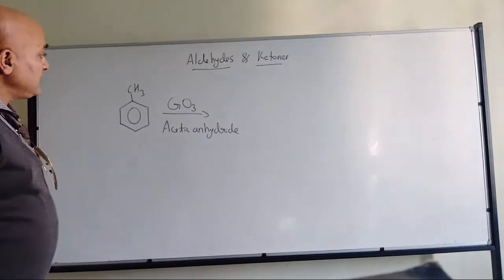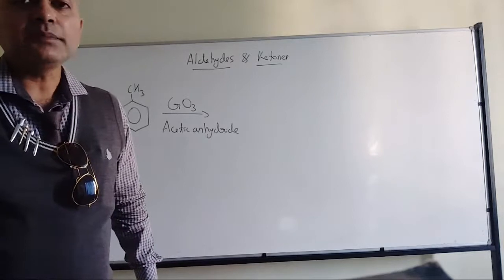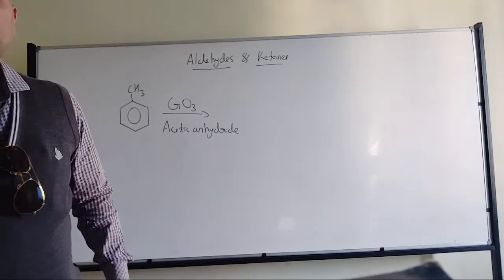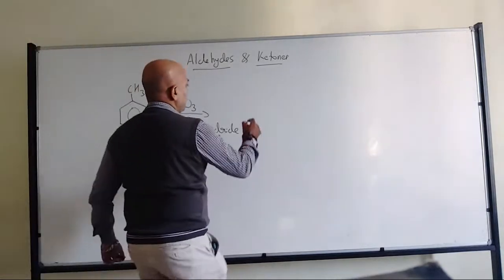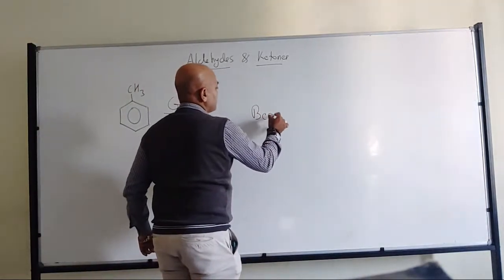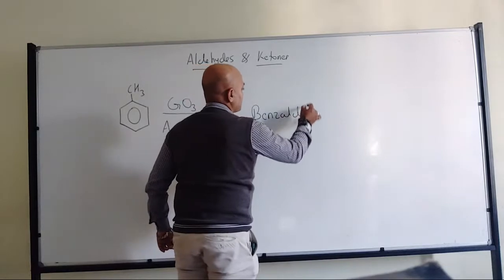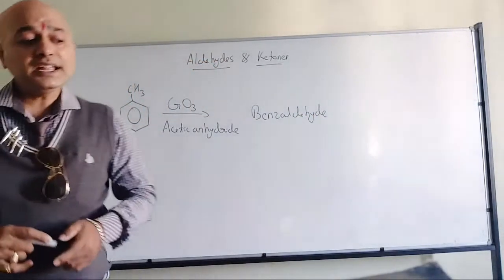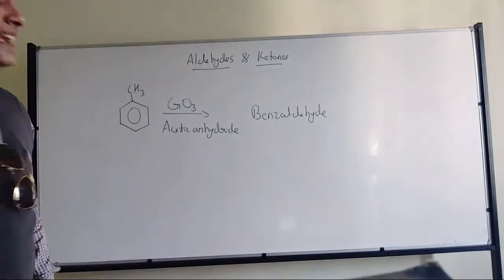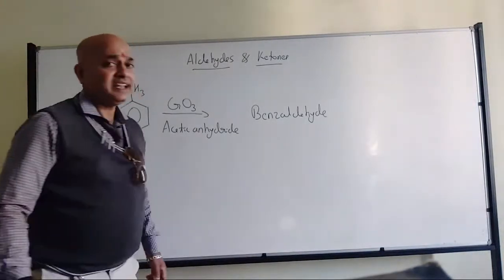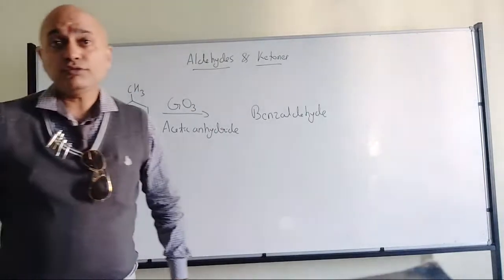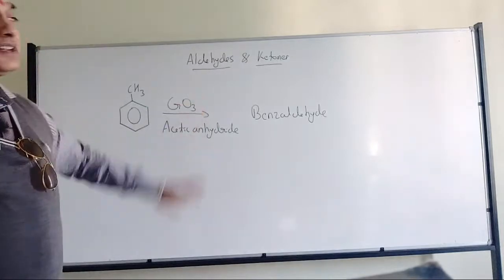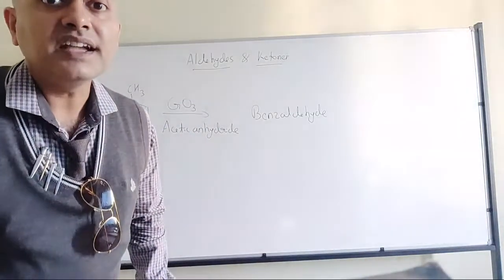So toluene with acetic anhydride in the presence of chromic oxide. What will happen? Definitely there will be formation of benzaldehyde, through the intermediate benzylidene diacetate. Through the intermediate benzylidene diacetate, it will get converted into benzaldehyde.